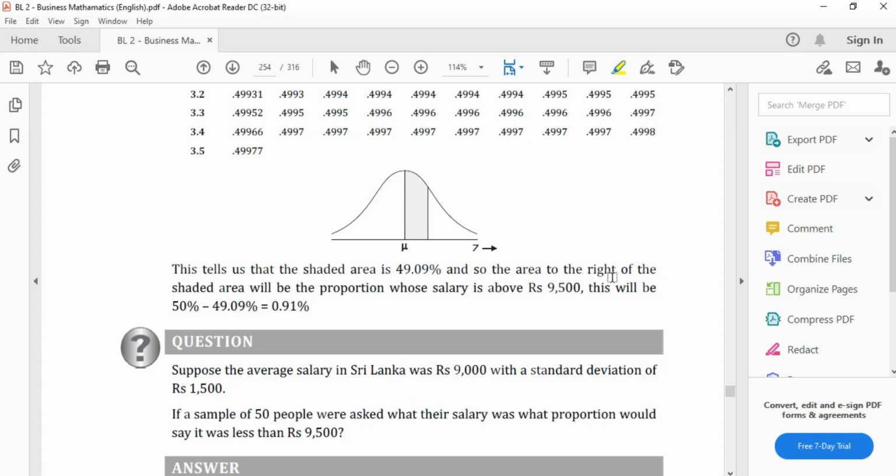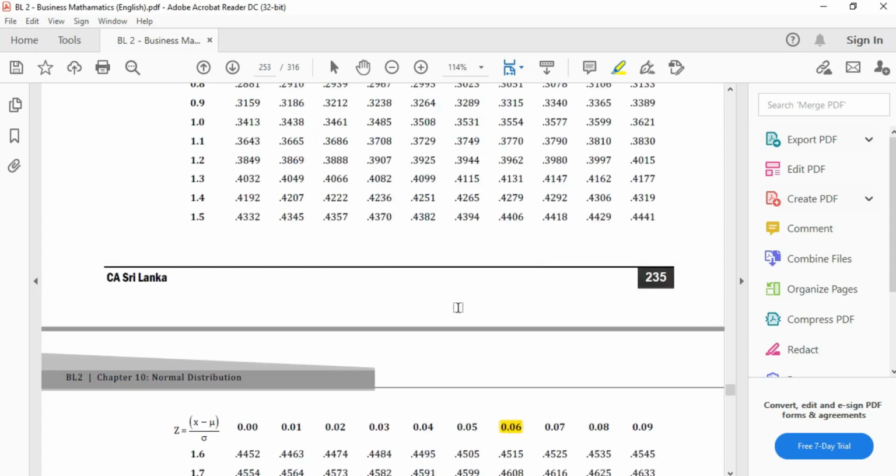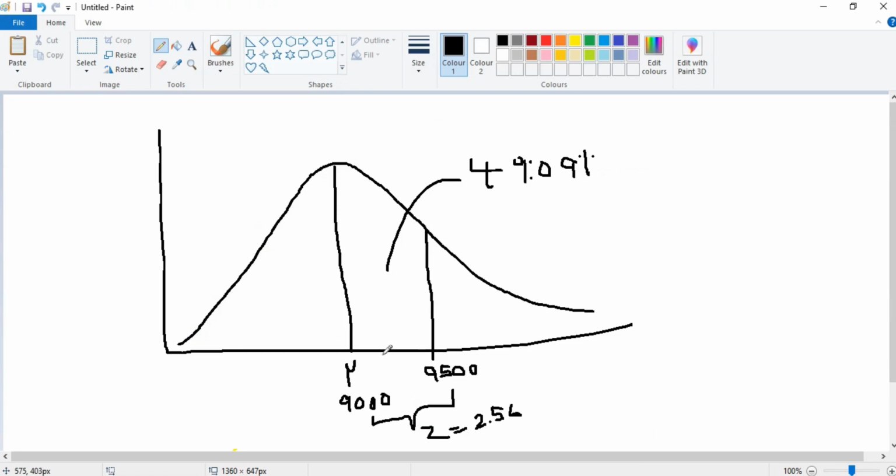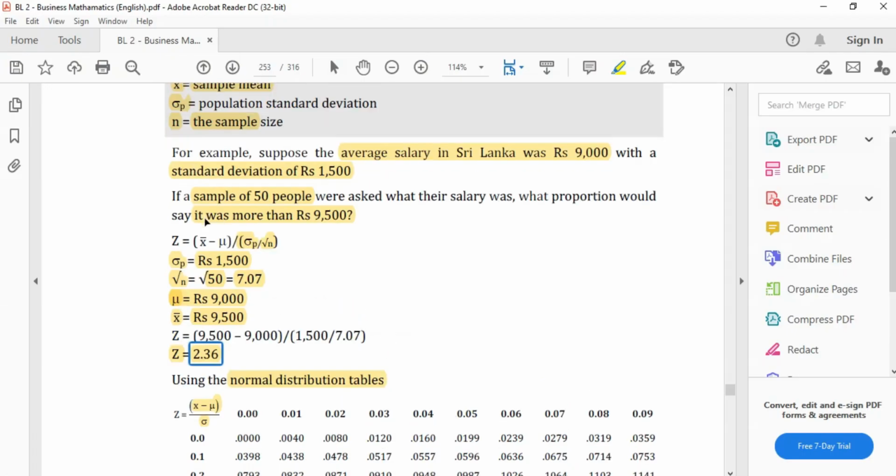The area to the right of the shaded area will be the proportion whose salary is above 9,500. So the z-score we obtained here gives the representation for the score between the population mean and the sample mean. But they asked for greater than the sample mean.